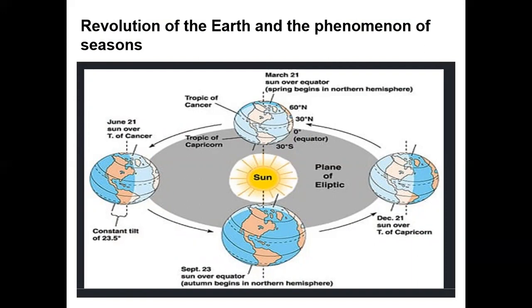On the left side of the sun, the date is June 21st and the sun is over the tropic of Cancer. On the right side, you have the tropic of Capricorn, just above the sun you have March 21st, and below the sun you have September 23rd.